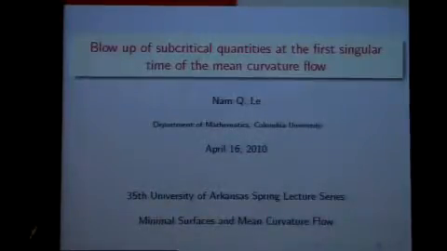I will talk about the mean curvature flow and what happens at the first singular time. So this is the outline of my talk.